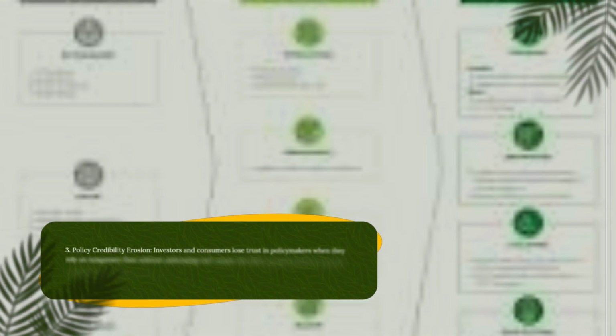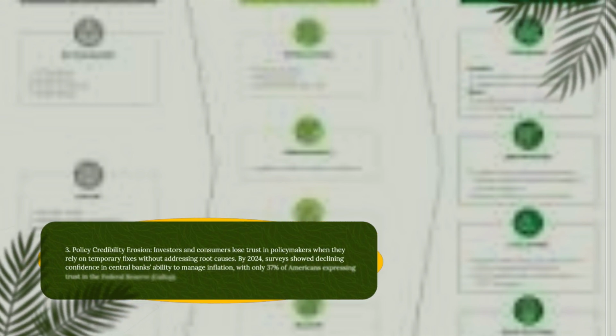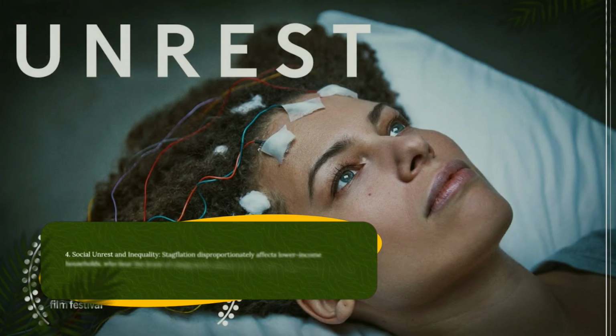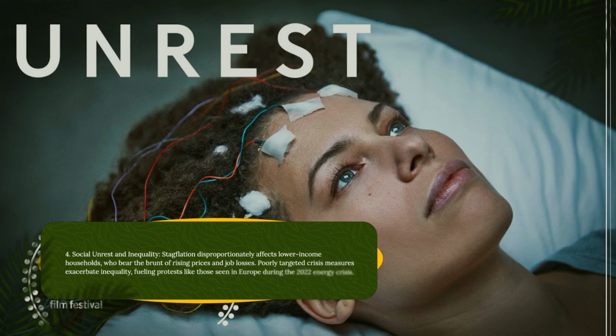3. Policy credibility erosion. Investors and consumers lose trust in policymakers when they rely on temporary fixes without addressing root causes. By 2024, surveys showed declining confidence in central banks' ability to manage inflation, with only 37% of Americans expressing trust in the Federal Reserve, Gallup. 4. Social unrest and inequality. Stagflation disproportionately affects lower-income households, who bear the brunt of rising prices and job losses. Poorly targeted crisis measures exacerbate inequality, fueling protests like those seen in Europe during the 2022 energy crisis.